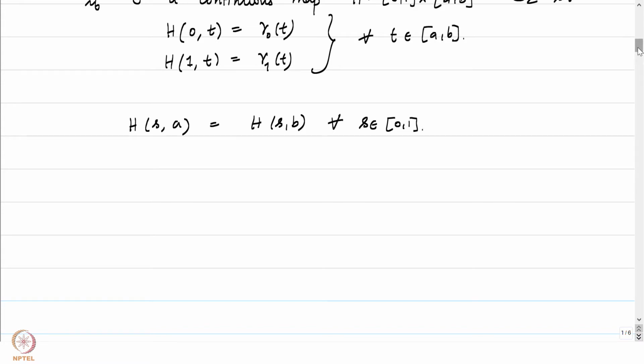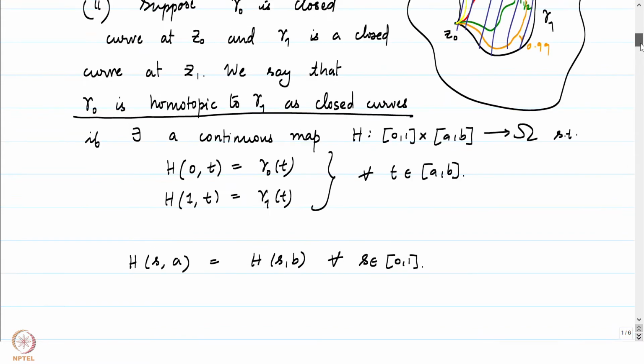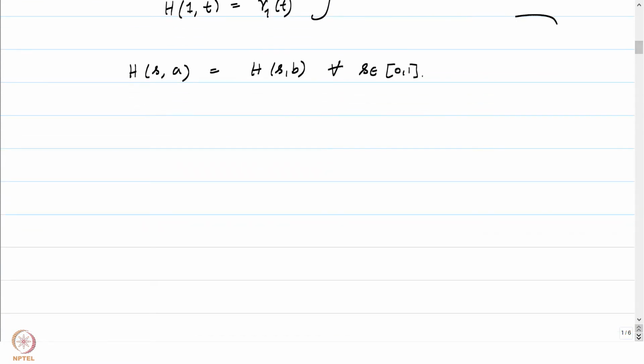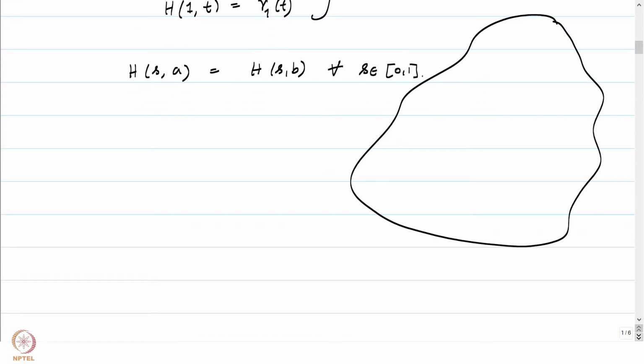Again, let's draw a few pictures. Suppose our domain is something like this, and suppose this is our curve gamma 0. I shouldn't make it complicated. It can be as complicated as we want, but if I make it complicated in this image, it will be difficult to draw the pictures. So let me keep a simple curve.